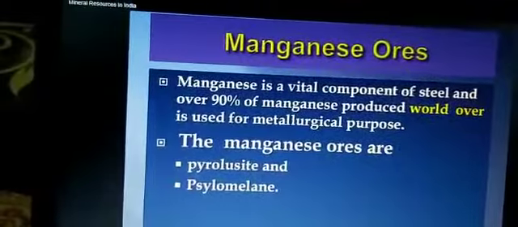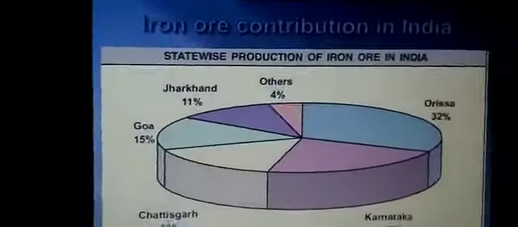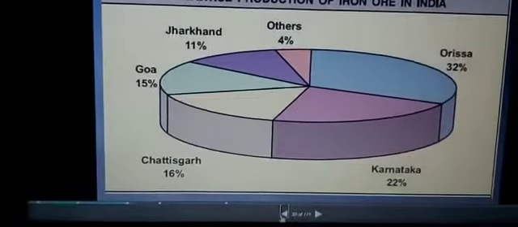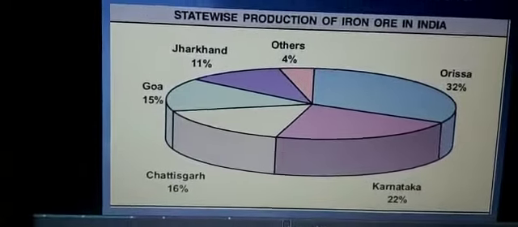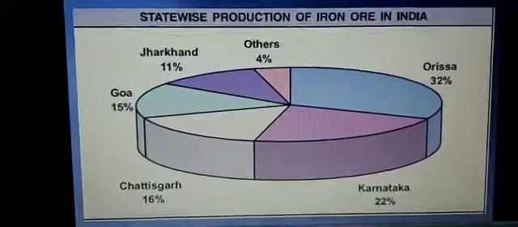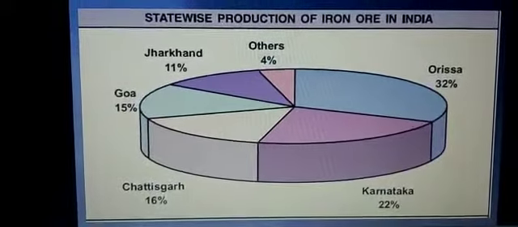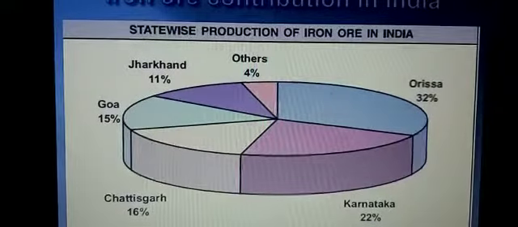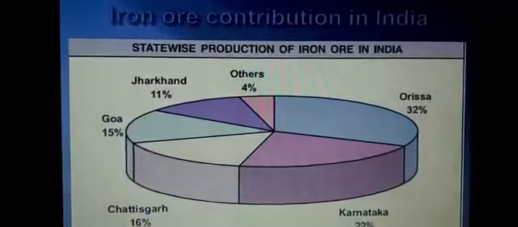Now children, next is manganese. Here we have done the production of iron ore and the distribution of iron ore. For today's class we will take only iron ore. Next class we will take manganese and copper or bauxite. So for today's class we have done till here.